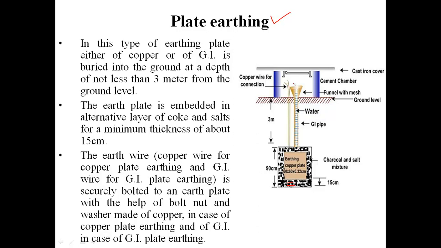Again students, here the second part of this type of earthing is there is a funnel given above the ground level so that we may pour water in this funnel, and this water will be making this conducting layer that we have provided with the help of charcoal and salt very wet, and the moisture in this layer will be maintained so as to provide a better conducting path of earth from earth wire to the earthing copper plate.